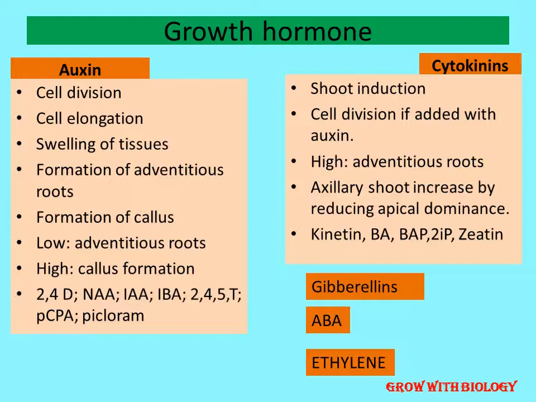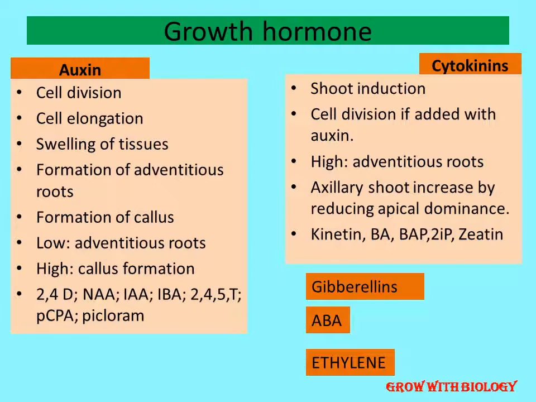Now, if we talk about cytokinin, it is basically used for shoot induction, and for cell division if it is added with auxins. Remember, the ratio of auxin and cytokinin is very crucial. If the cytokinin is high, then there will be a result in axillary shoot increase by reducing the apical dominance, and if auxin is high, adventitious roots. Examples are kinetin, BA that is benzyl adenine, 6-benzylaminopurine, that is BAP, 2-iP, that is isopentenyl adenine, and zeatin.